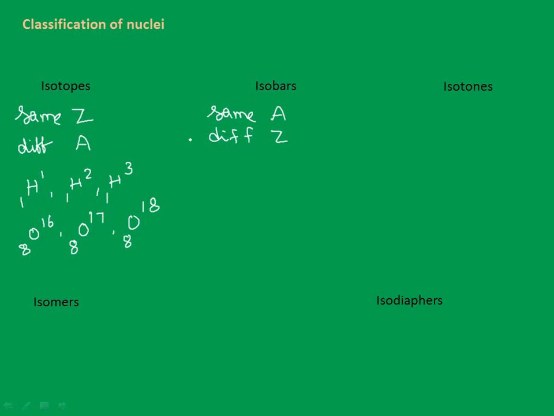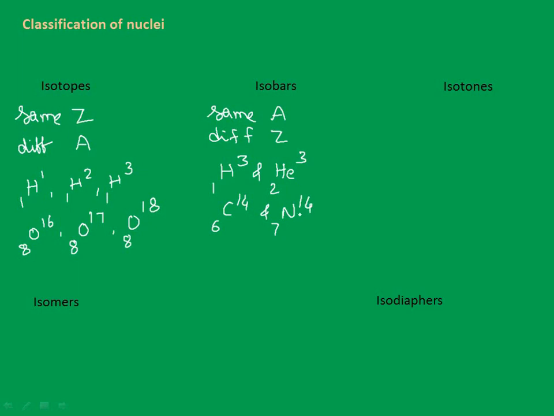Some examples are hydrogen 1,3 and helium 2,3, same A value but separate Z, so that's 3 and 3. Similarly, carbon 6,14 and nitrogen 7,14.